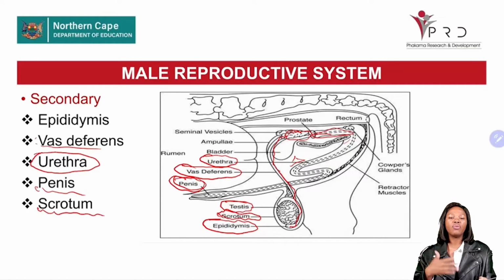And how does the scrotum conduct this function? When the temperature is low, it contracts, so it can regulate the temperature. When the temperature is high, it relaxes, so it can also maintain the temperature. Why is it important to maintain and regulate the temperature? So the sperm cells cannot denature, or the sperm cells cannot die. They cannot be killed. So these are the organs making up a male reproductive system.